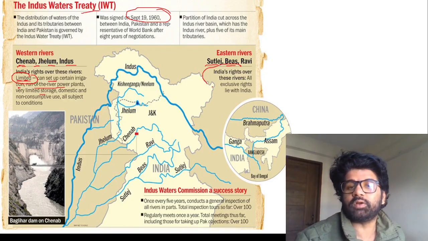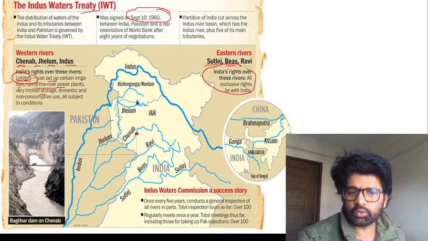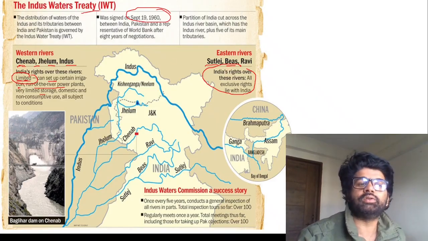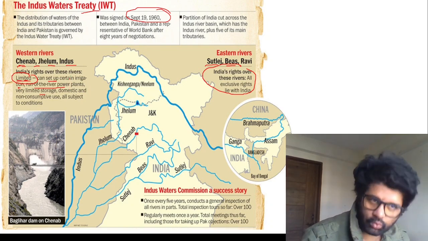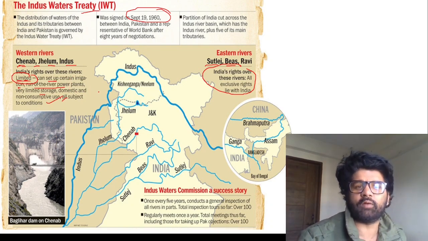Satluj, Vyas, and Ravi, most of the river water will be used by us. So remember these facts; they're important. Chenab, Jhelum, Indus. Most of the people feel like everything associated with that belongs to Pakistan. No, we can do certain stuff. That is the thing which you have to keep in mind.